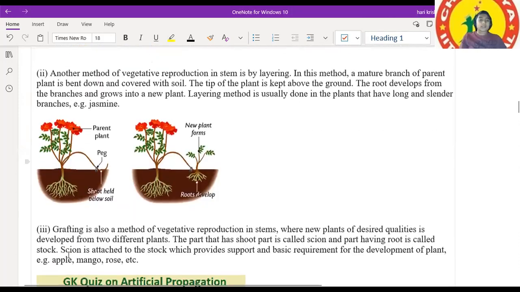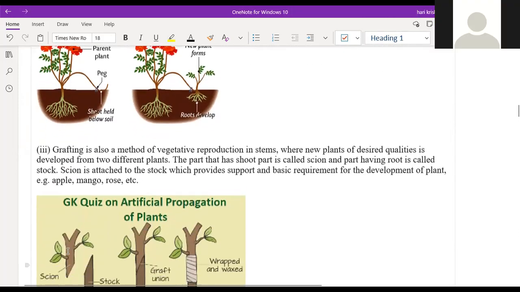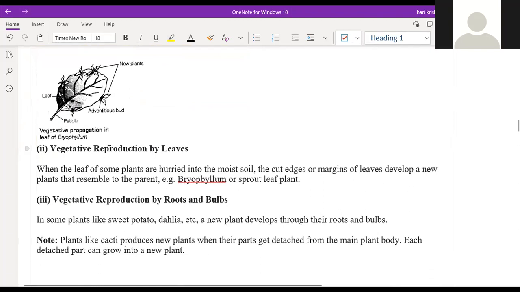Sir, can I read? Branches, and the grafting technique, because last time I did not get the chance for the last chapter. Okay, I will give you a chance.